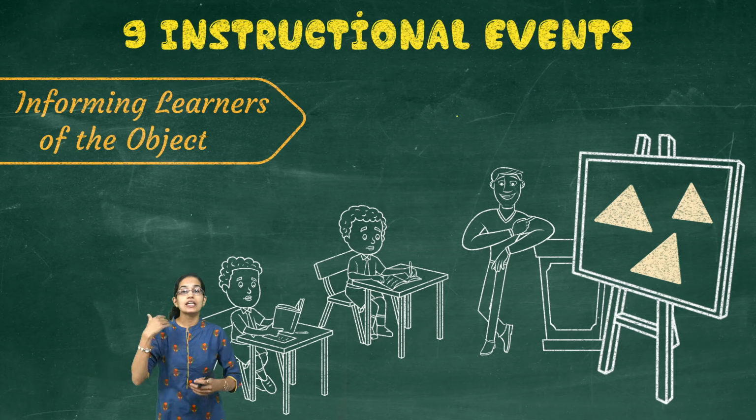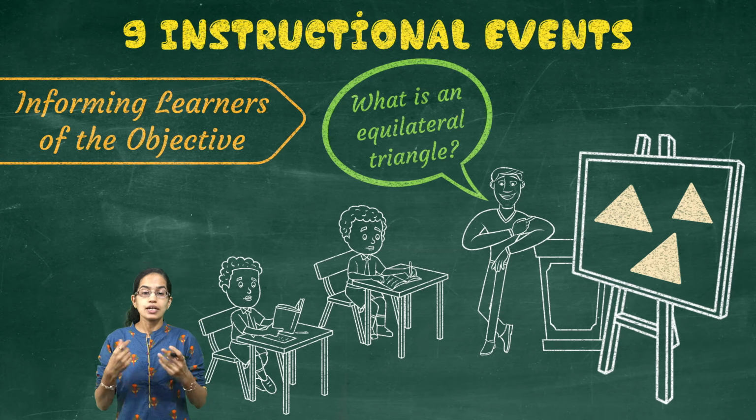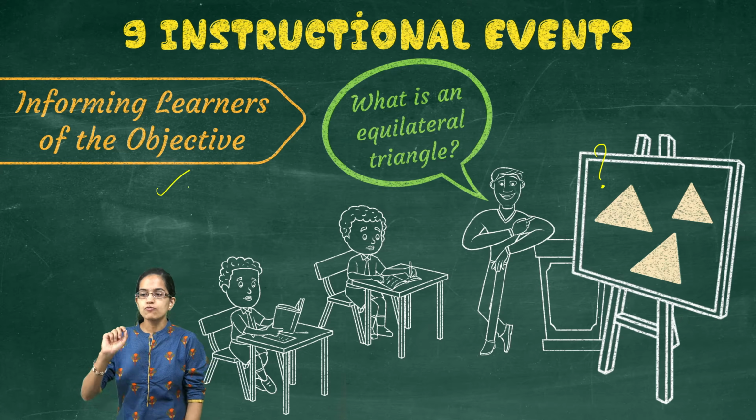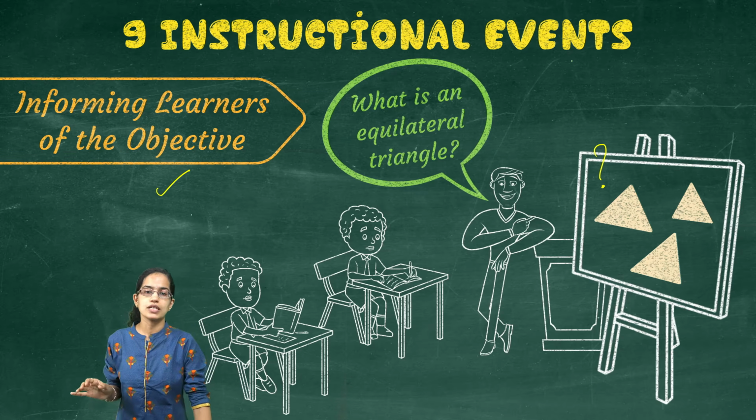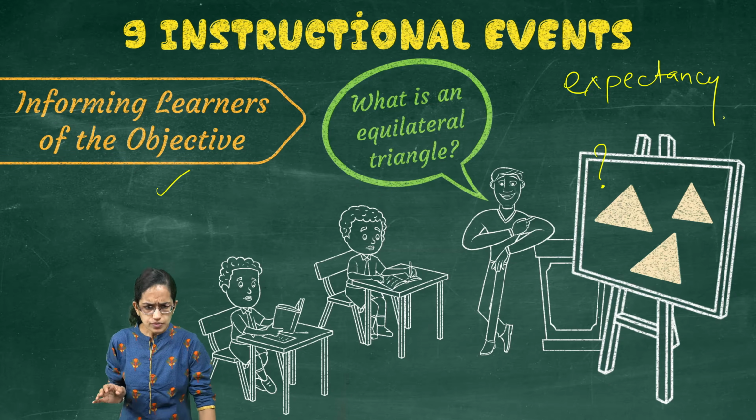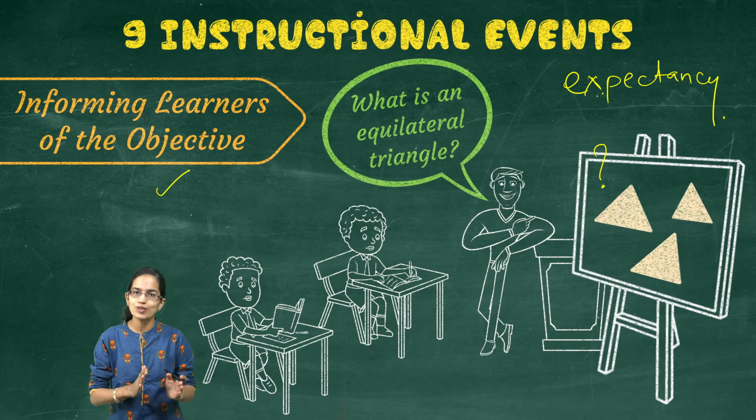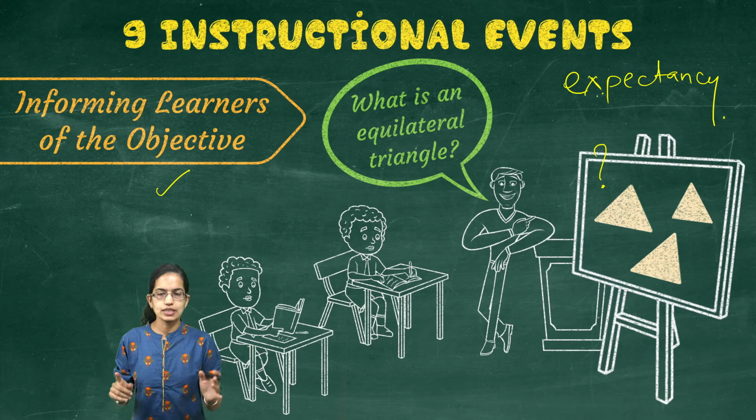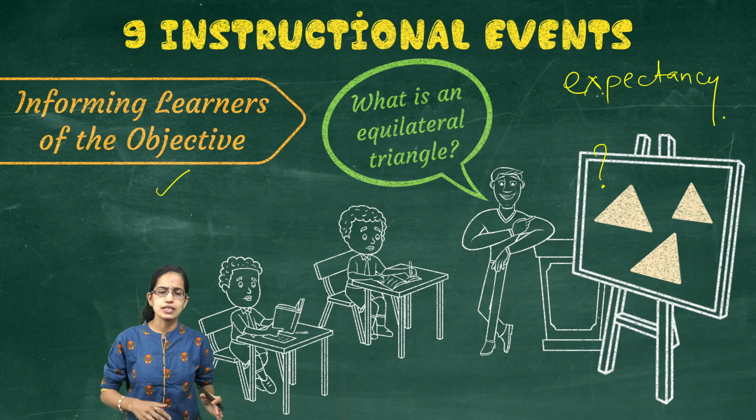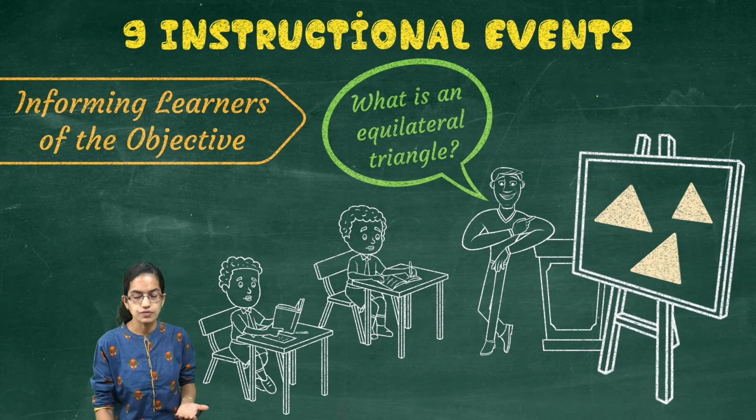The next is expectancy. What is expected from the student is understanding or knowing what is an equilateral triangle. So this is informing the learner about the objective, and this is also known as the stage of expectancy. Now these 9 instructional events are important and you should know these step by step. As we said, the first one is reception. The second one is expectancy: what is expected from the students, or the objective and the idea.